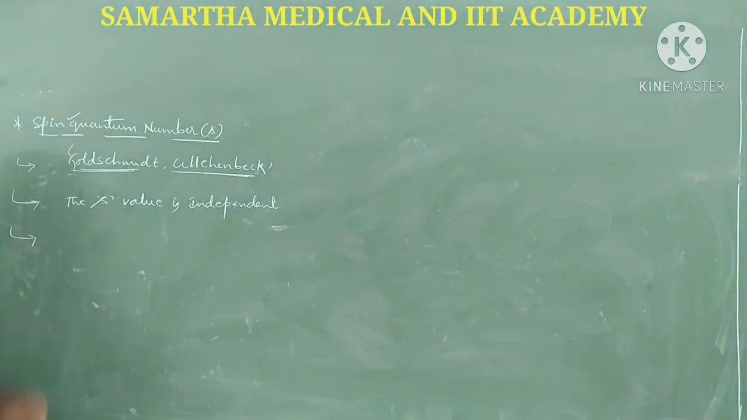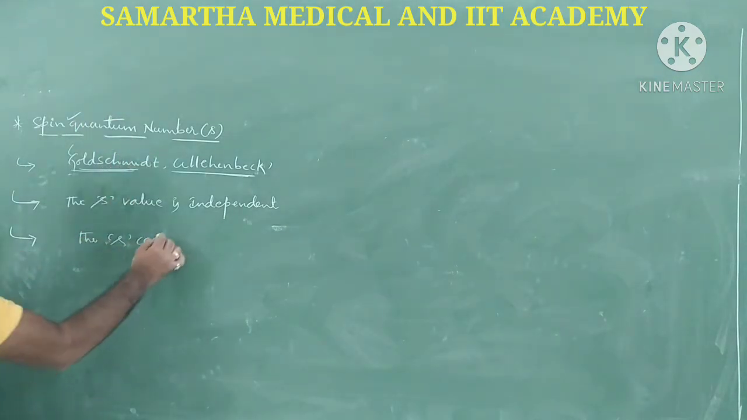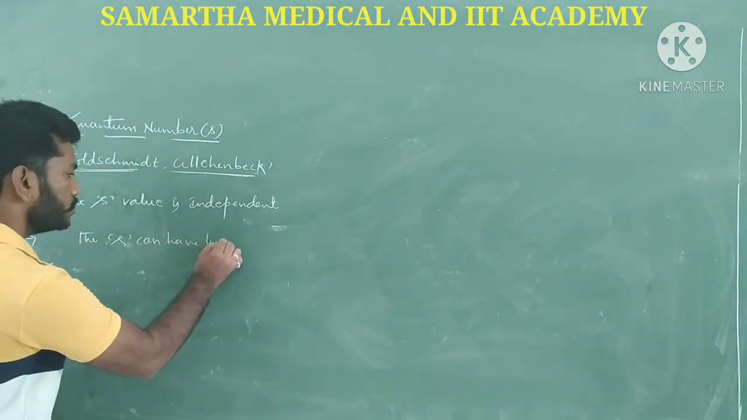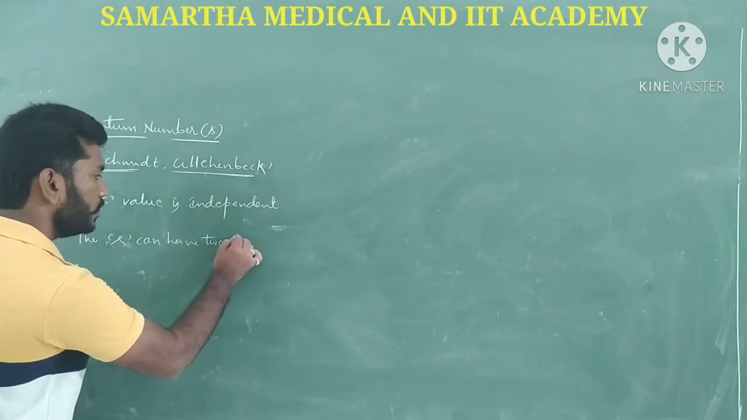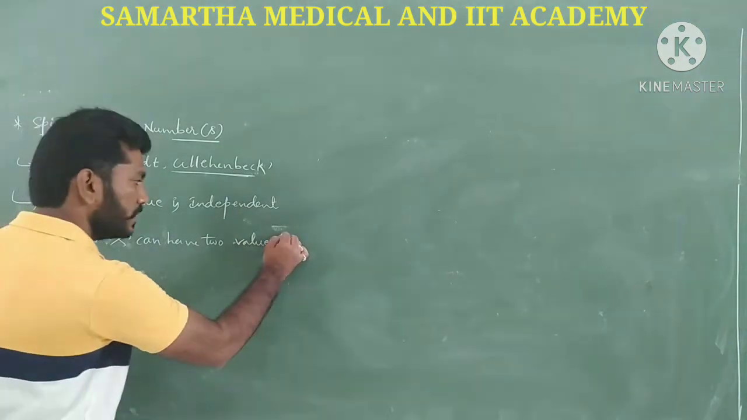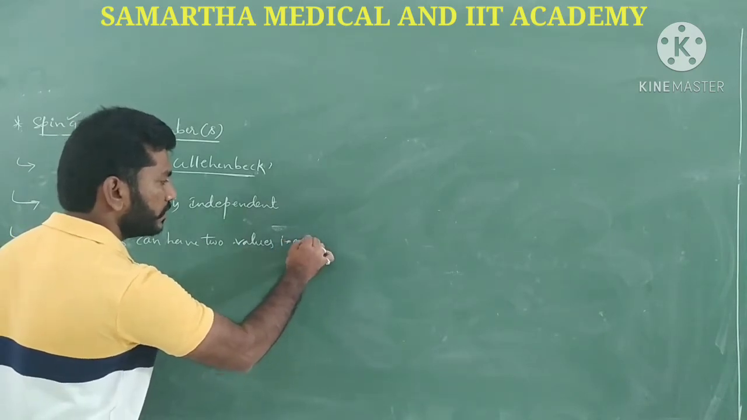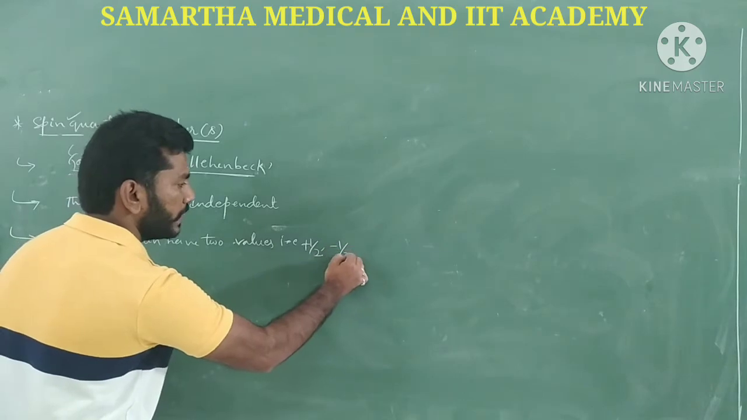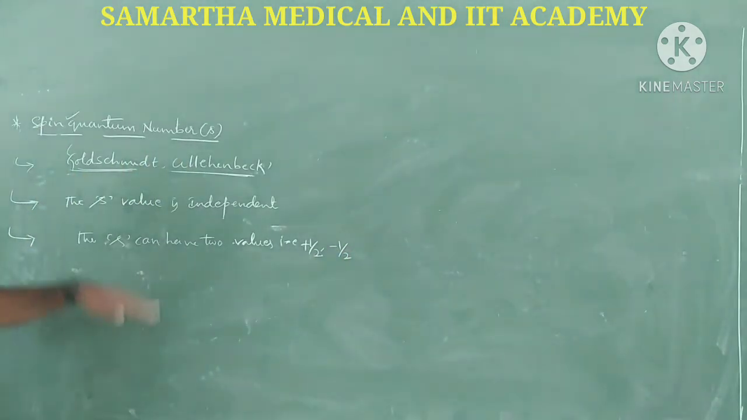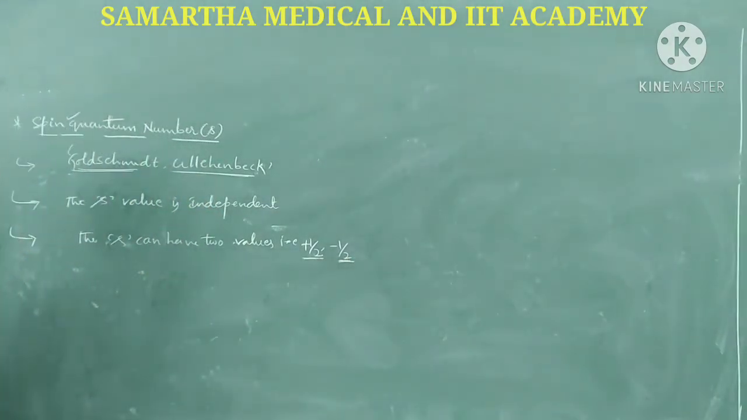And here S can have two values, guys. S is the spin quantum number. S can have two values: one will be plus half and another will be minus half, guys. Most important thing.